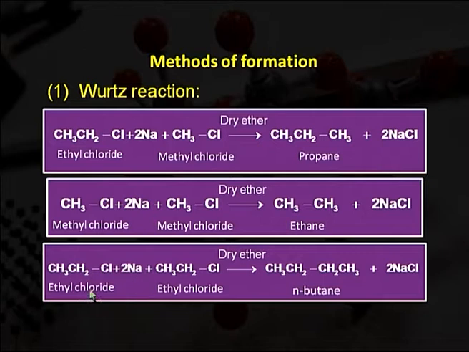And in this reaction, ethyl chloride and another molecule of ethyl chloride react with sodium in presence of dry ether, and we get normal butane, a straight chain having 4 carbon atoms, and NaCl.